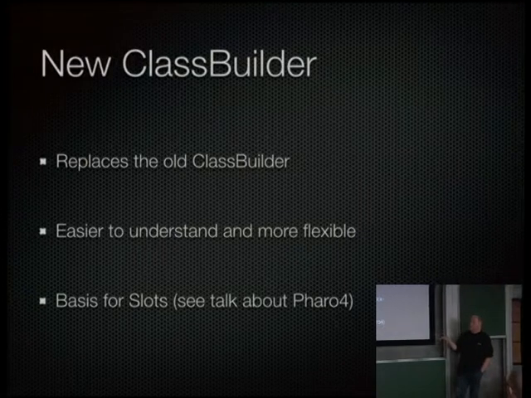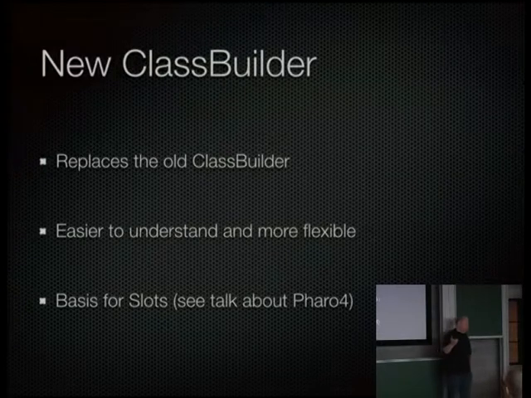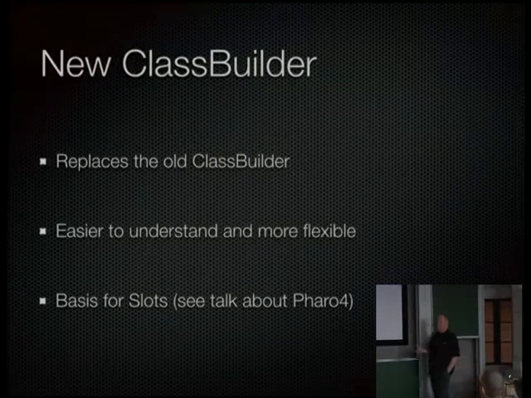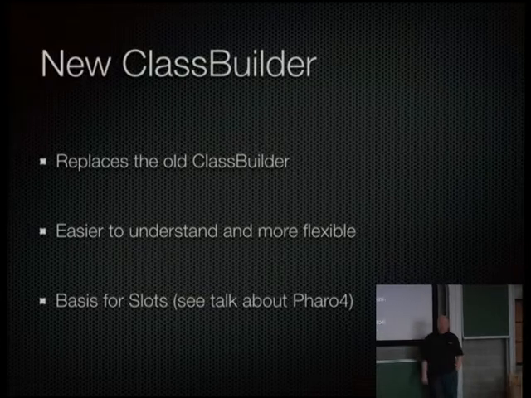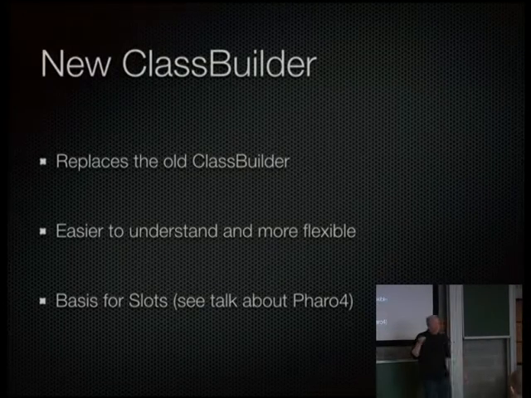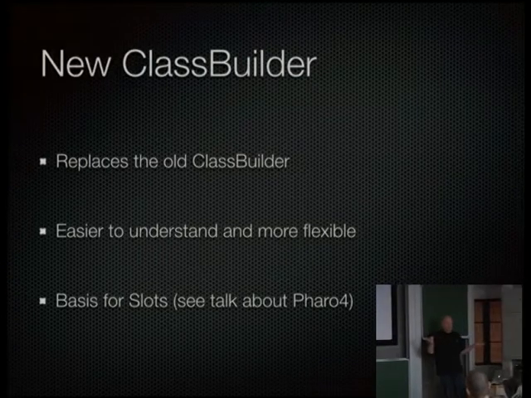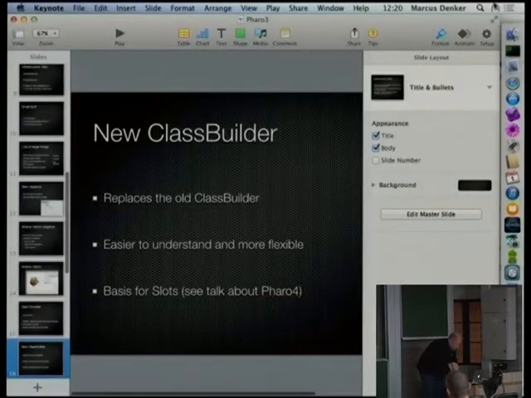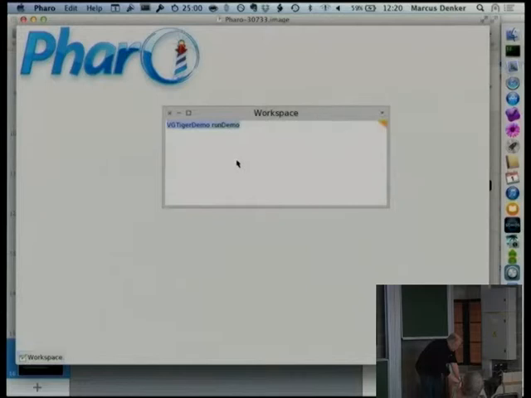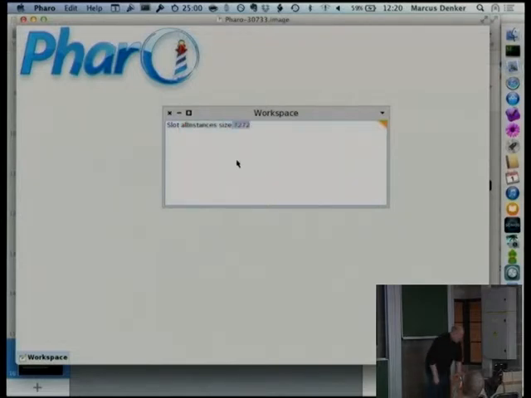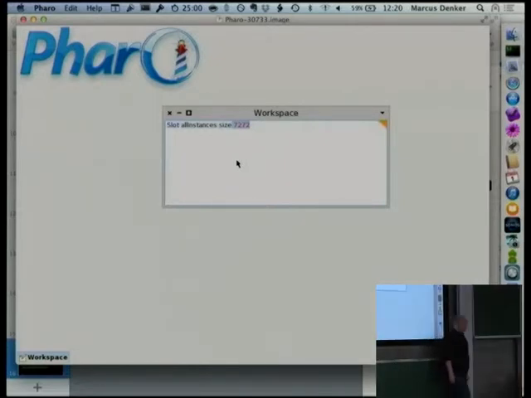And now we replaced it with a class builder that is much easier to understand and much more flexible, because it makes a lot of things into objects that weren't objects before. And one of them is so-called slots. So now for every instance variable in the system, we have an object that describes that instance variable. Right now it's purely the same as it is in Smalltalk, so it's an instance variable, but you have an object for it. But it's kind of nice. So if you look, for example, in the current Pharo 3 and you say Slot allInstances size, then you see that we have right now in the system 7,272 different instance variables. So for every instance variable, we now have an object.